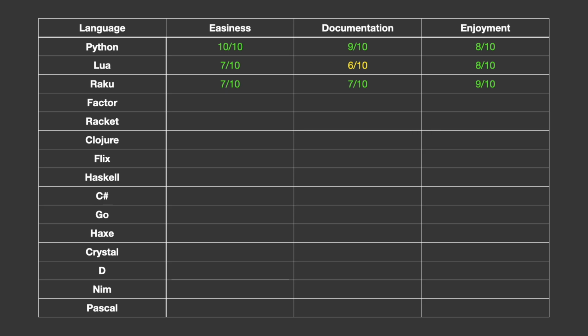7 for documentation, mostly because it's so complex. It's a similar reasoning to the easiness. There's a lot of documentation, it's well written, but picking out exactly what you need can be tricky, especially amongst the characteristic noise of a Perl language. It gets a 9 for enjoyment. What makes the language complex also makes it really fun to write, and this doesn't even scratch the surface of Raku when you consider things like whatever and sequences.